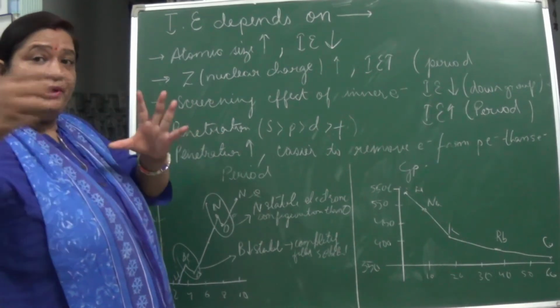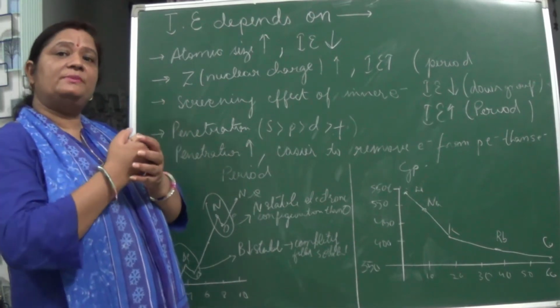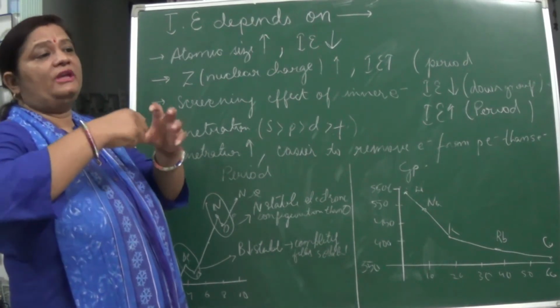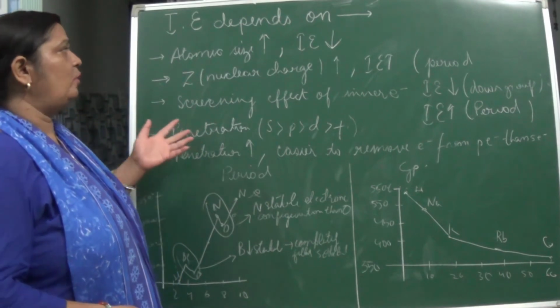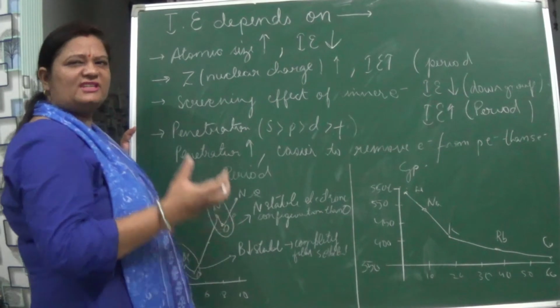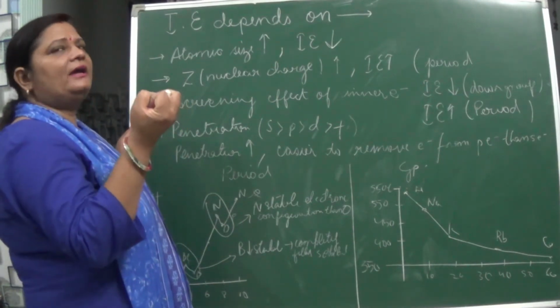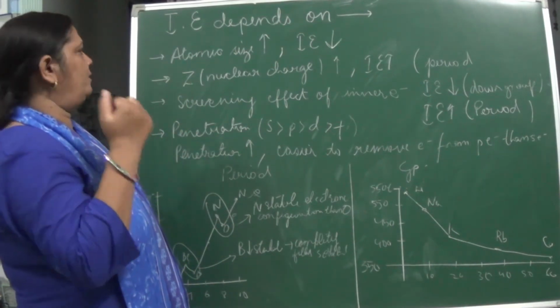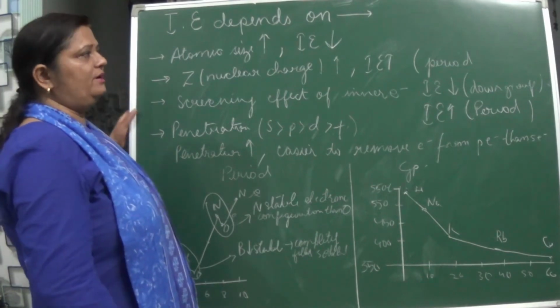So if it is big, what happens? The nuclear charge effect becomes less. So if the size is more, naturally what will happen? Ionization enthalpy will be less. And if the size is less, ionization enthalpy will be more. Now, coming to nuclear charge.